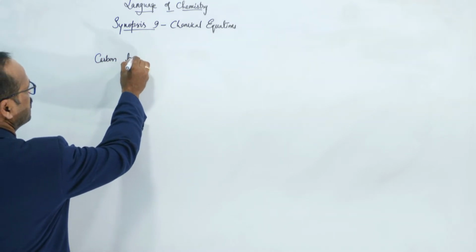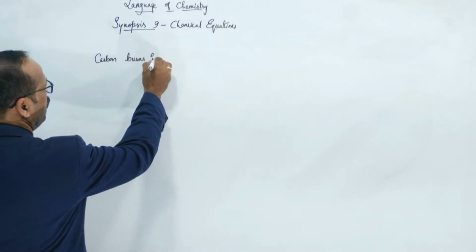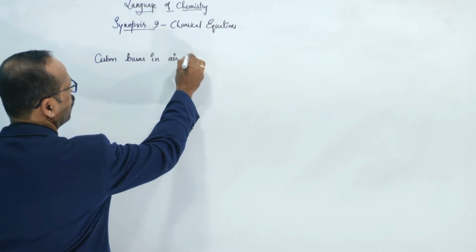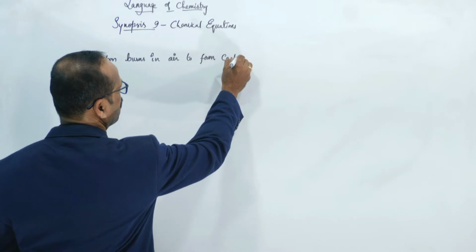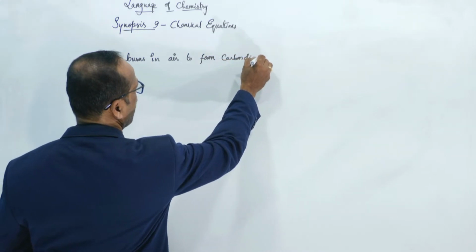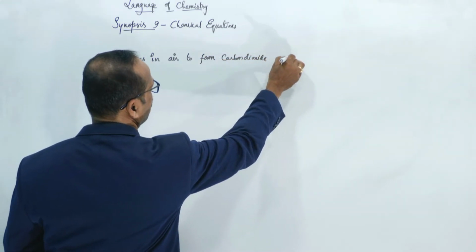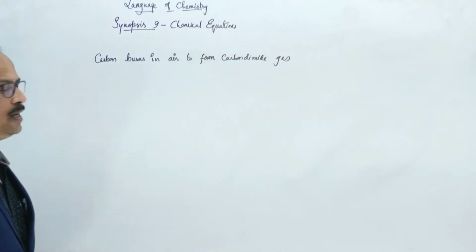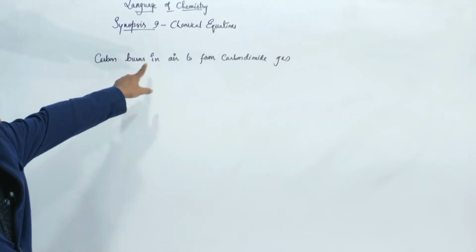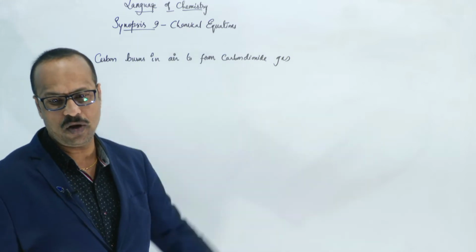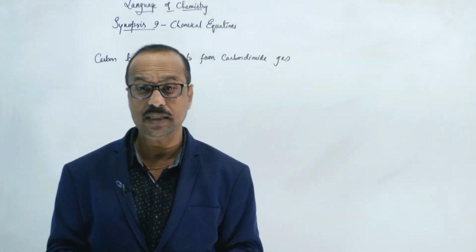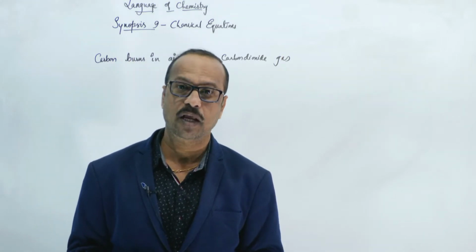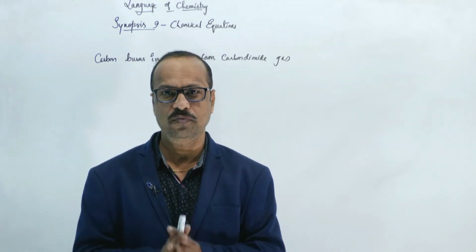Carbon burns in air to form carbon dioxide gas. So this is one chemical reaction. Carbon burns in air to form carbon dioxide. Like this, we come across in chemistry millions of reactions. How many? Millions of reactions.